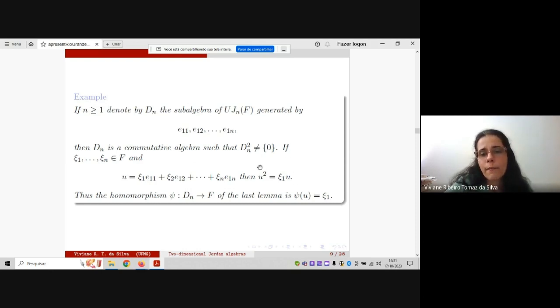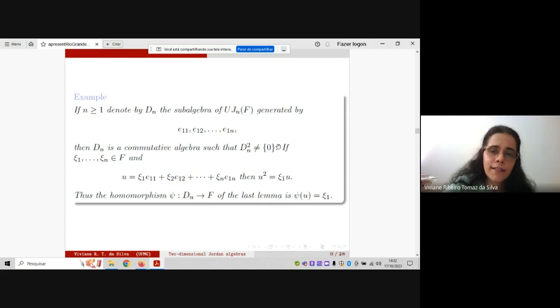In other words, we are saying that this algebra satisfies exactly all the properties of the algebra D of the lemma, and in this case it is clear the map moves u to x_1, it is only this, okay?